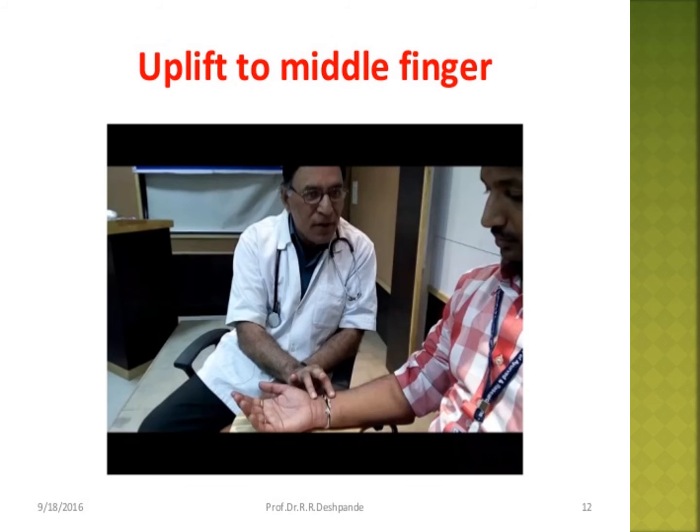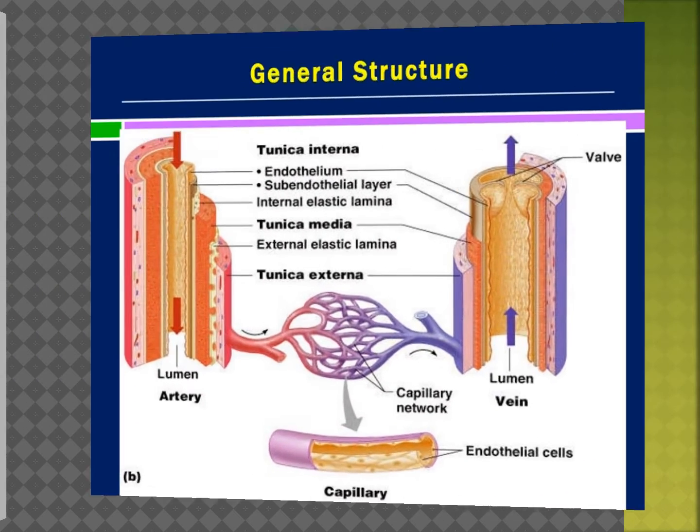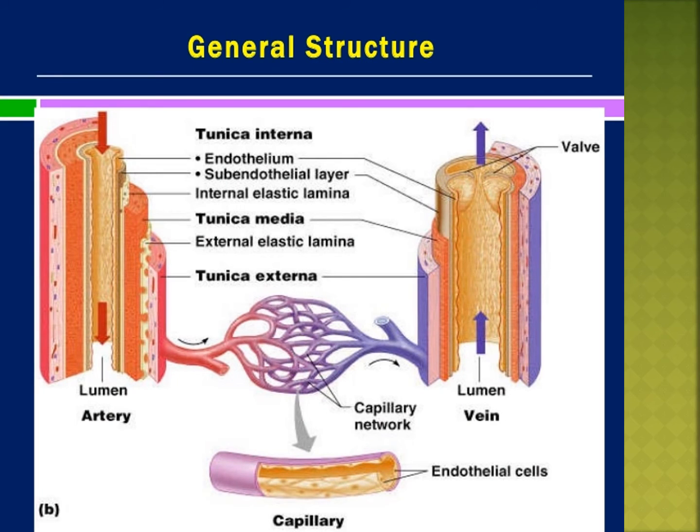Okay. Next we have to see the blood vessels: arteries, veins, capillaries. Everybody see the picture.